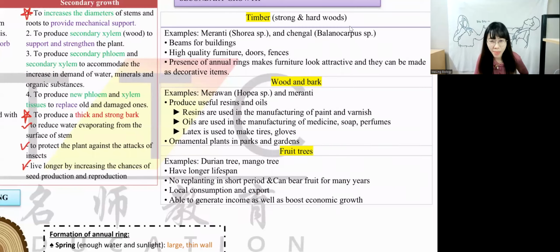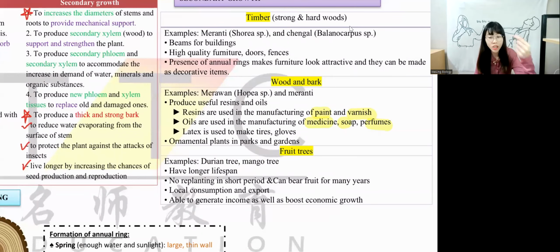And then we have wood and bark. Wood and bark is to produce resin and oil. Resin is used in paint and varnish, for example, the paint that we use in room paint or wall paint. Varnish is a removal, okay? We can use it for paint and varnish. And for oil, we can use it to produce medication, soap, and also perfume.